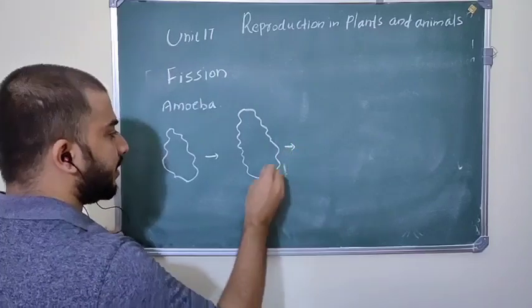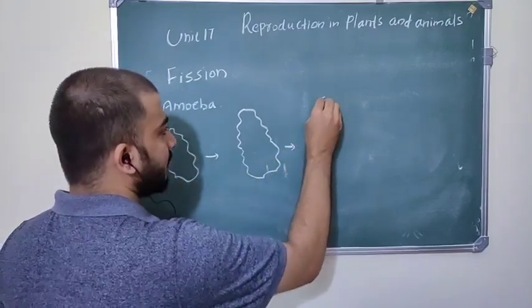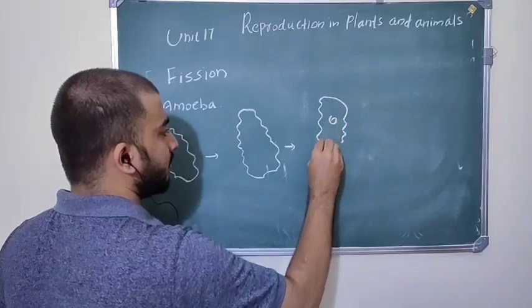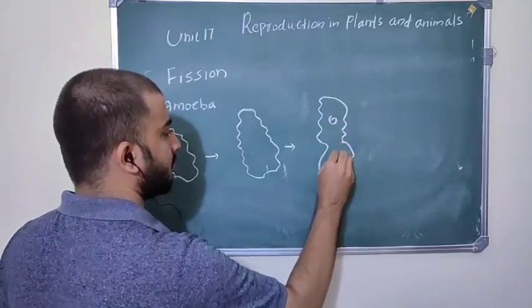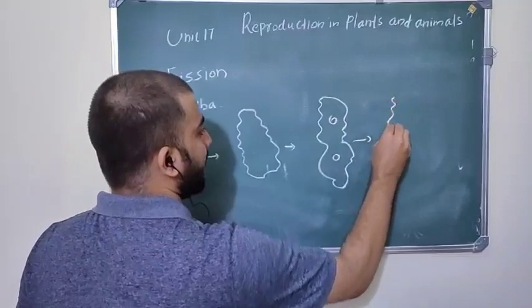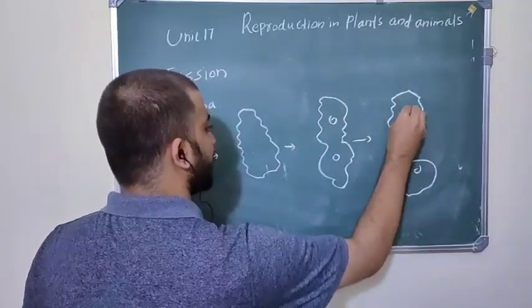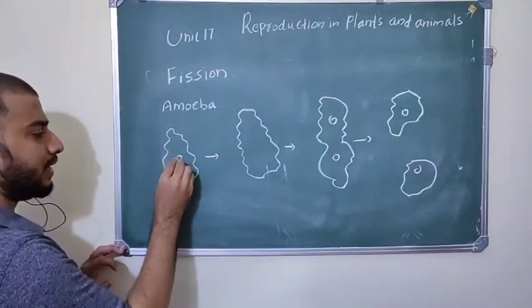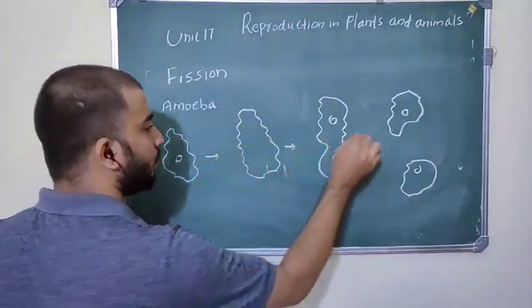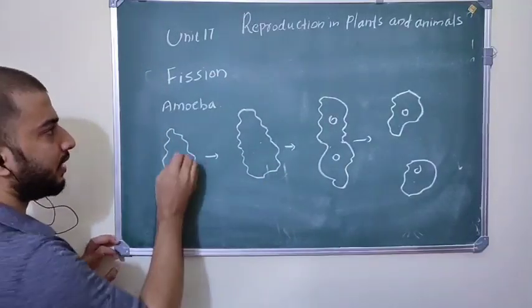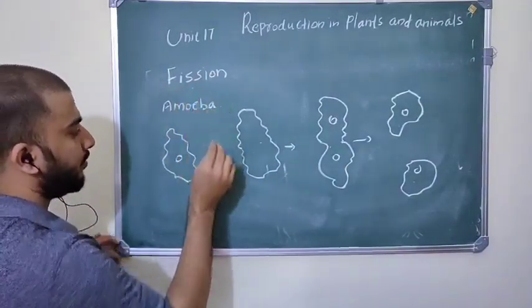Okay, and it will divide its nucleus, and it will divide its cytoplasm, and finally it will form two new cells. So a single parent cell which is divided into two new young individuals, that type of reproduction is called fission.